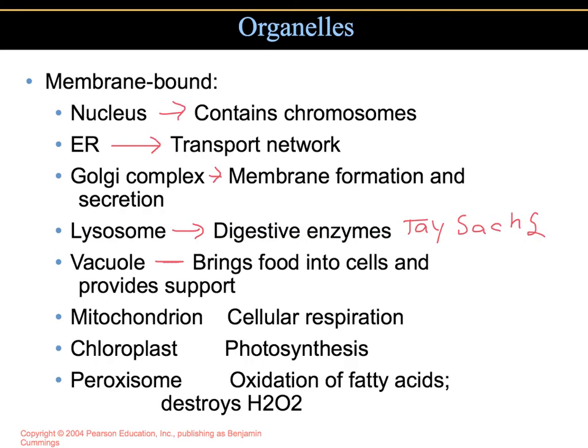Also, there are vacuoles, and the vacuoles bring food into the cells. They also provide support. In the case of something like a paramecium, they have contractile vacuoles that will pump water outside of the cell. There's also the organelle called the mitochondria, which is responsible for cellular respiration, and the chloroplast, responsible for photosynthesis. In addition, there's another little sac like the lysosomes, called peroxisomes. These oxidize fatty acids, and they also destroy hydrogen peroxide, which is toxic to the cell.